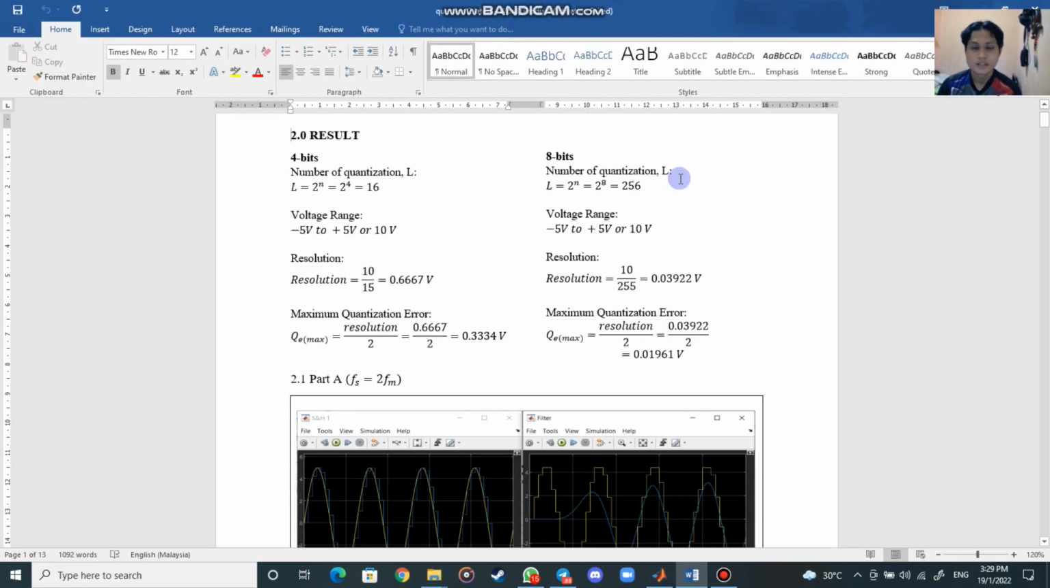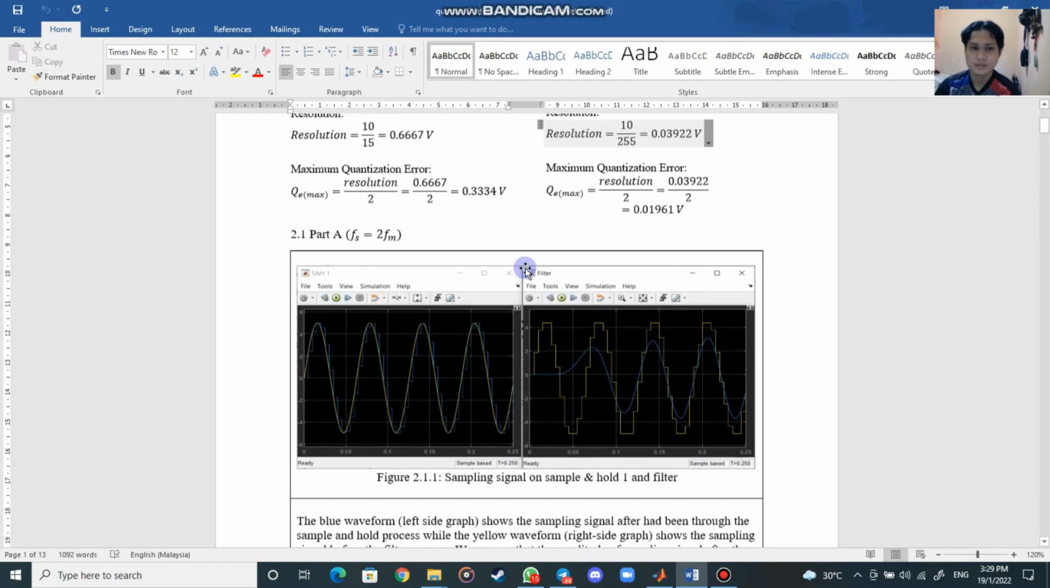Thank you. Okay, Bismillahirrahmanirrahim. Right now I will continue with the result. The first thing we need to prepare is the number of quantization levels, voltage range, resolution, and maximum quantization error. As you can see, this is the value for both 4 bits and 8 bits. And now we proceed to part A.